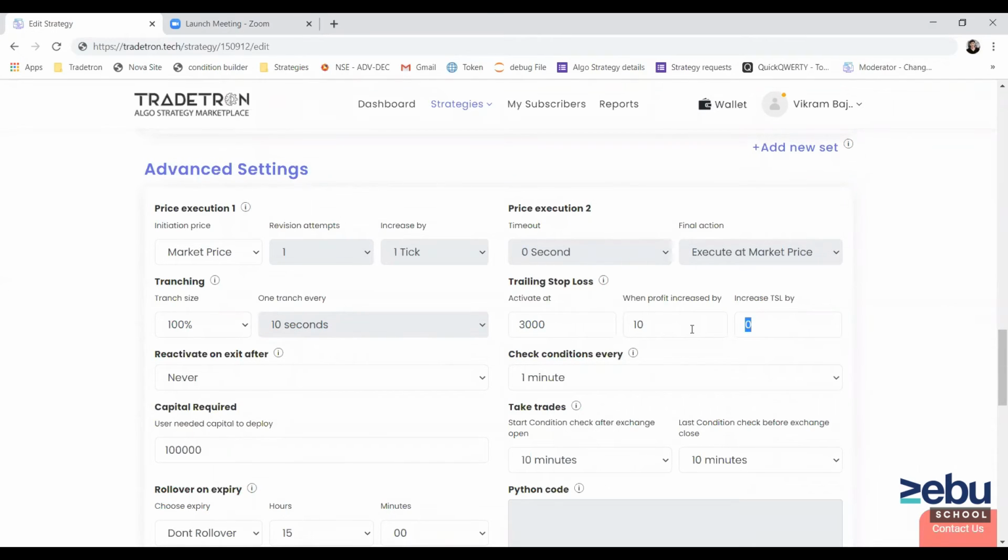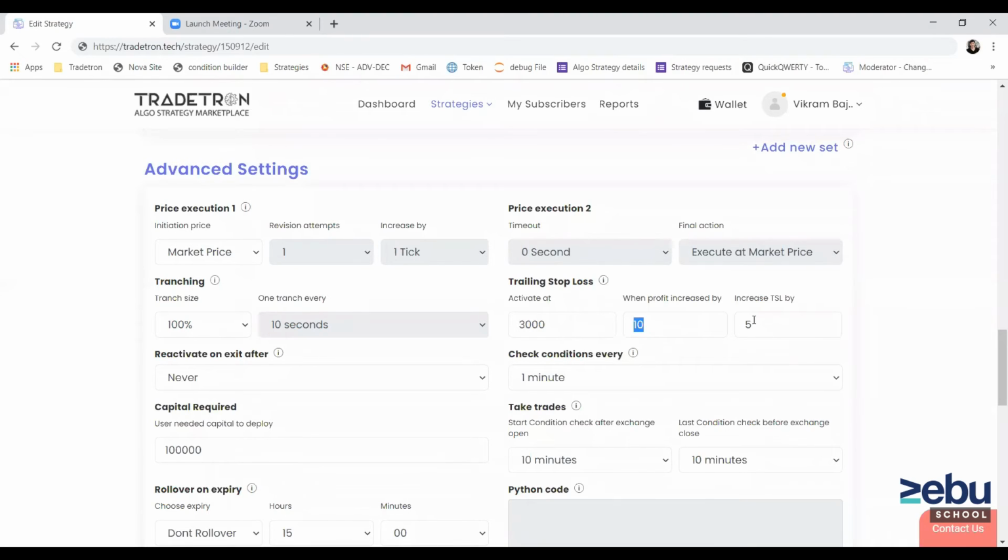Now after 3,000, with every 10 rupee increase in profit, I want my trailing stop loss of the strategy to be increased by 5 rupees, let's say. So if my PNL reaches 3,010, then my trailing stop loss will be 5. If profit reaches 6,000, then my trailing stop loss will stand at 3,000 rupees, because we are increasing trailing stop loss by 50% of the amount by which profit is increasing.